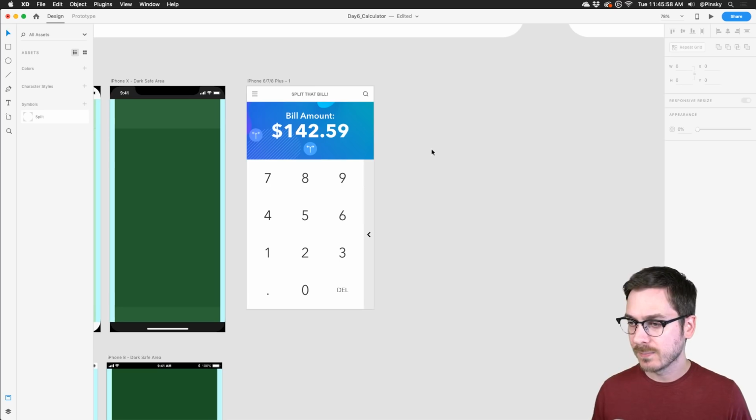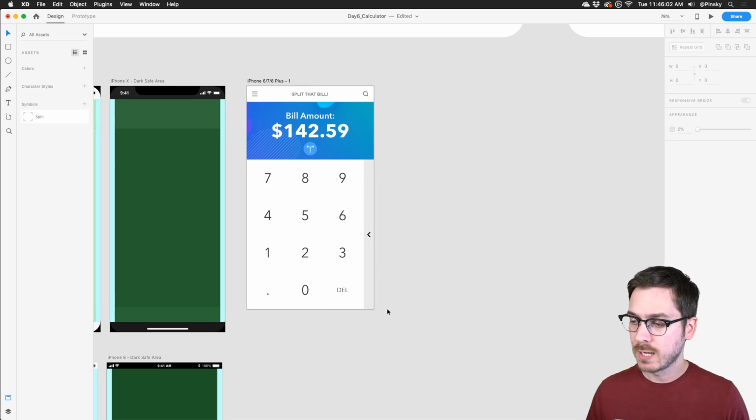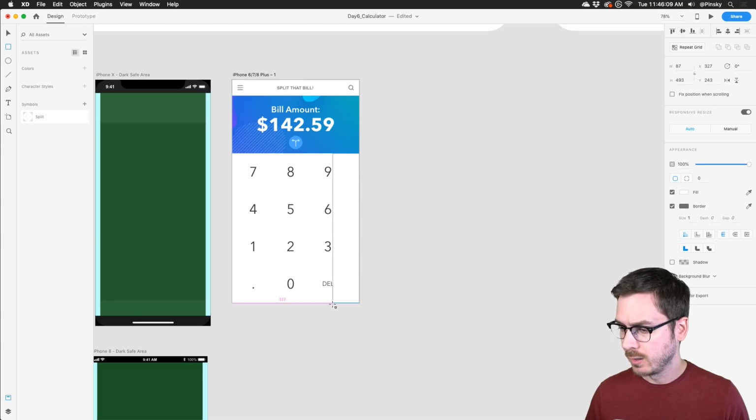All right, so things are looking interesting. Oh, let me get rid of this one. Things are looking interesting, but we also want to kind of reveal some of those additional buttons on the side. So let me just kind of create those. For now, I'll just create them over here.